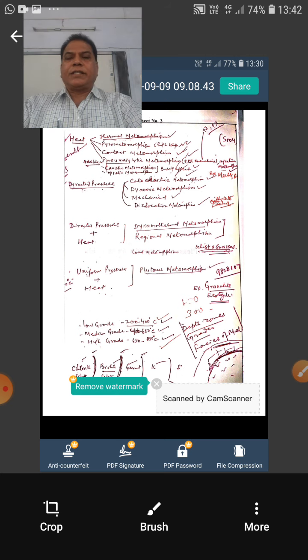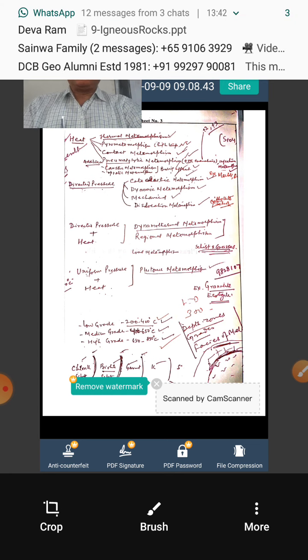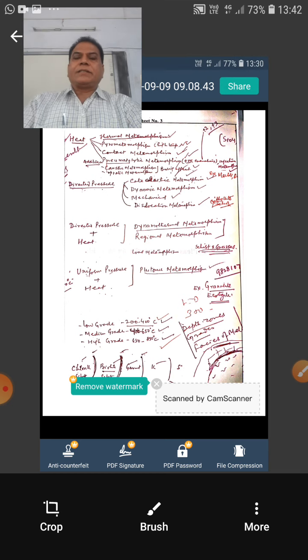There is generally a question in the examination, the factors of metamorphism. So it should now be very clear. The first factor is temperature, and there are two sources of temperature: the internal heat of the earth, and second, the magmatic heat. If rocks are subjected to either, for example in subduction zones, they get recrystallized, or if there is an invasion of magma, the overlying rocks can get recrystallized. So these are two natural sources of heat, and in general the changes occur in the temperature range of 350 to 850 degrees.